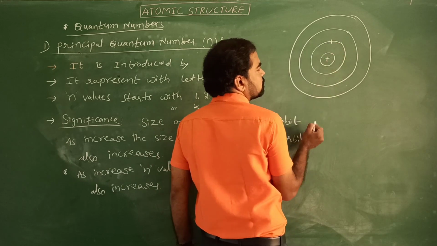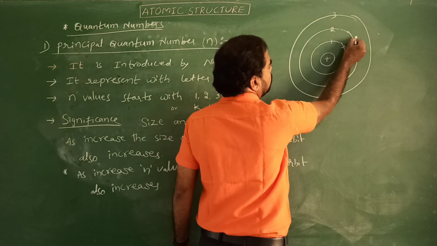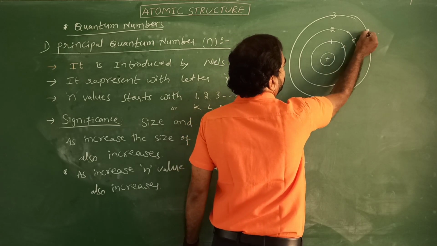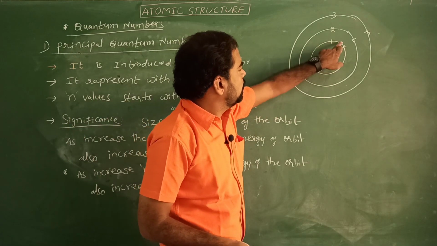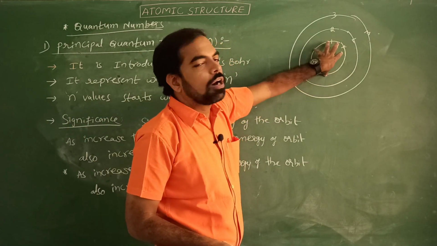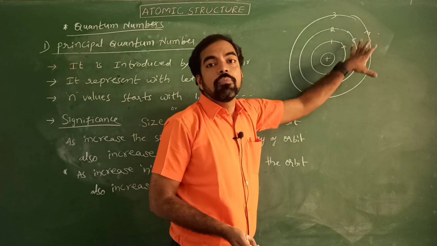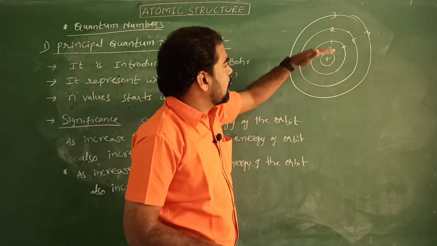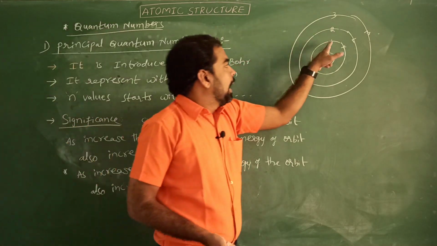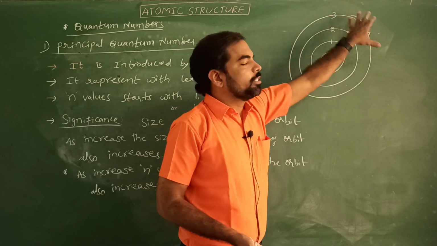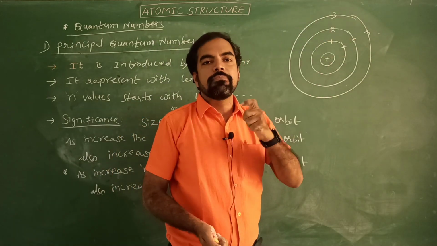Here 1 means first shell, second shell, third shell and so on. Otherwise K shell, L and M shell. Students, observe here: in the first shell the orbit is small, the second shell somewhat larger, the third shell even larger. That means as the n value, the principal quantum number, increases, the size of the orbit increases, and the energy of the orbit also increases.